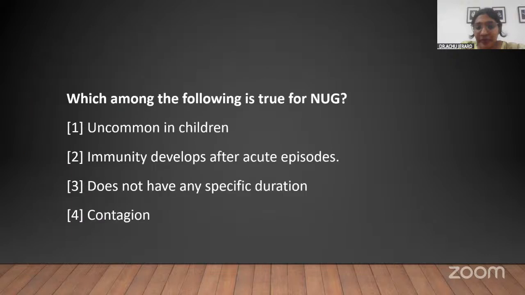Now the next question is, which among the following is the true statement? So it is uncommon in children, which is actually true. The second one, but you just go through the next ones also. Immunity develops after the acute episodes. Okay, there is no study which proves that there is an immunity that has been developing. It's a pure bacterial infection, which is an acute infection, but there is no immunity. In fact, it occurs in immunocompromised patients.